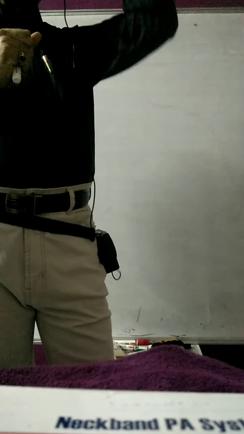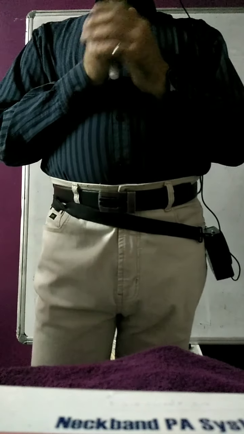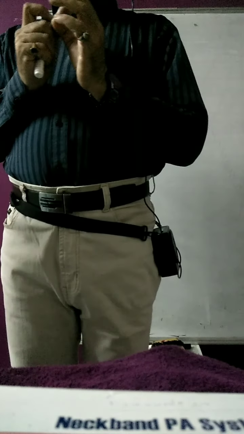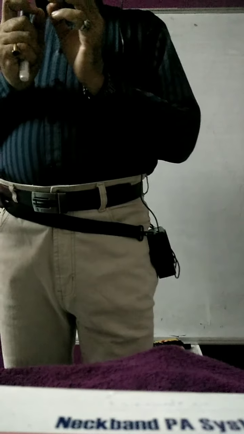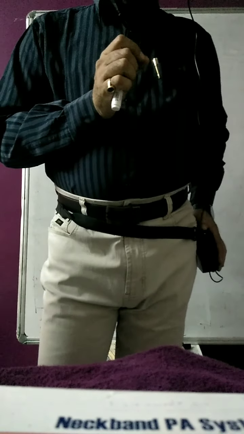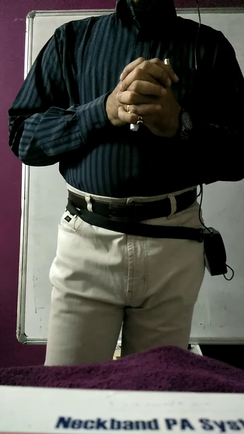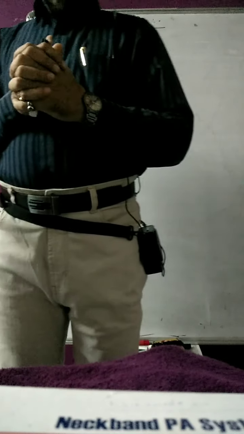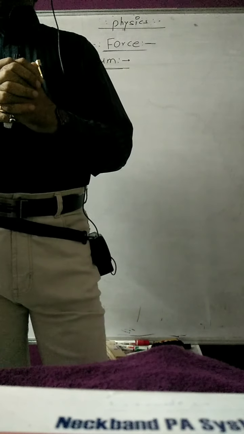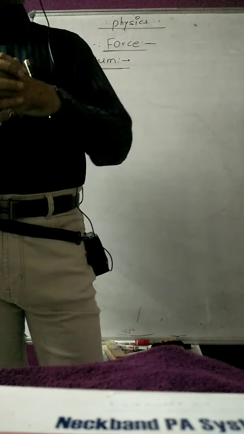Which is the weakest force in the universe? Mostly there is a question in the exam asking which is the weakest and which is the strongest force. The weakest force in the universe is the gravitational force. And the strongest force in the universe is the strong nuclear force, which is 10 raised to 38 times more than the gravitational force.